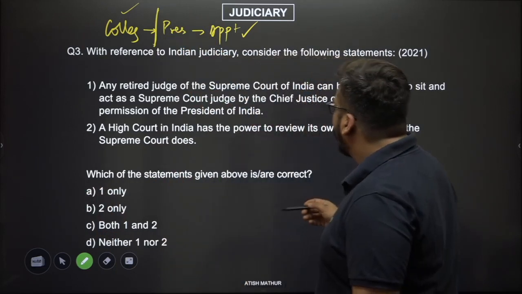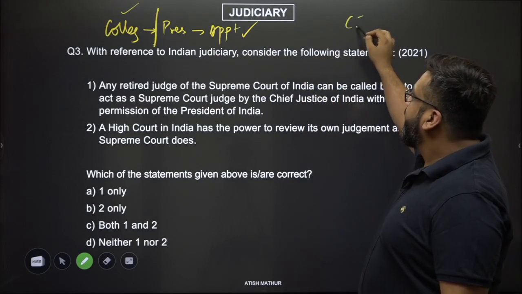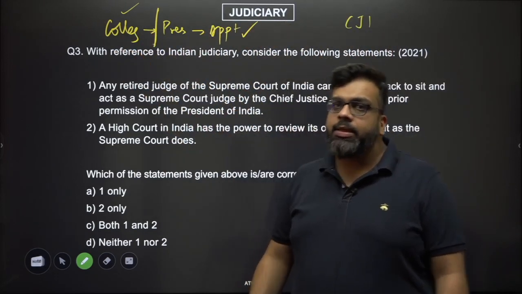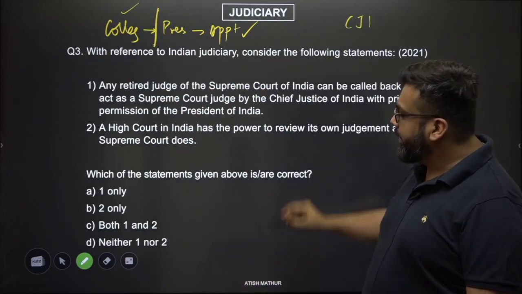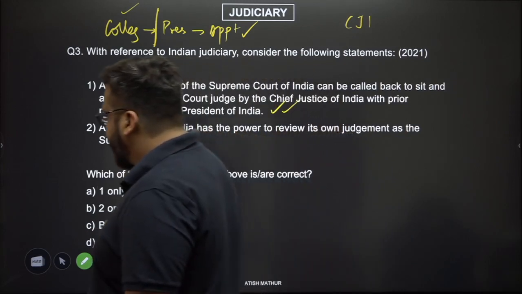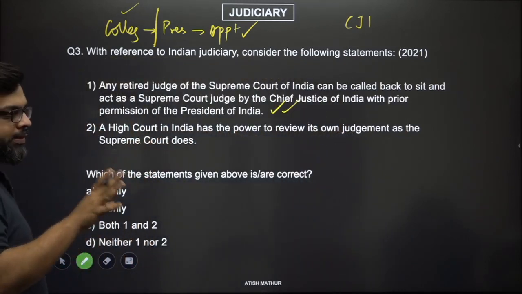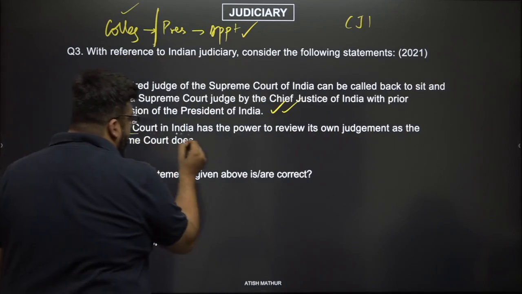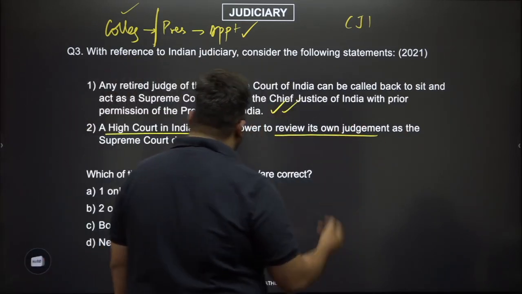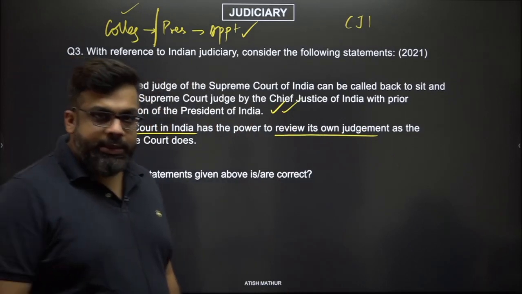So, the Chief Justice of India can directly appoint upon recommendation to the president or with the prior approval of the president. This is logically the right answer, the right option. Second, this is where the controversy lies. A high court in India has the power to review its own judgment as the Supreme Court does.